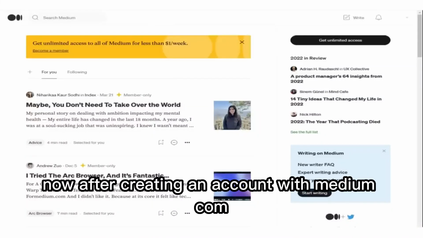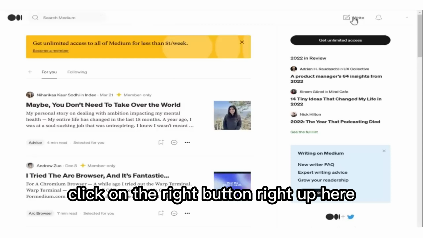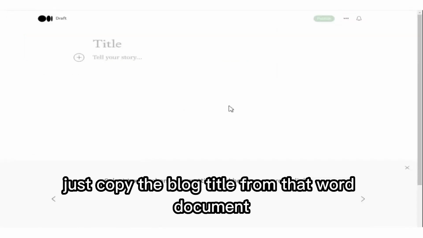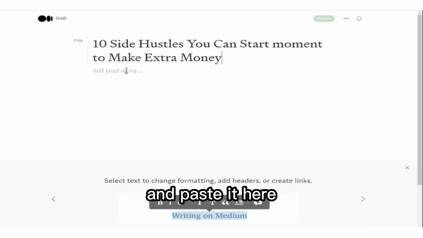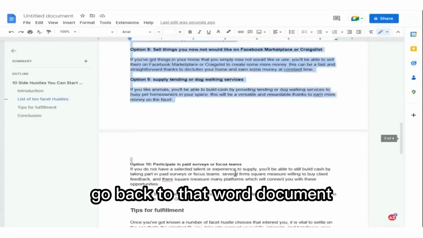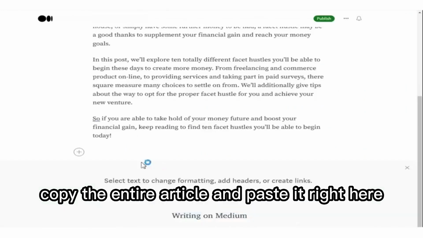Now after creating an account with Medium.com, click on the write button right up here. Now for the title, just copy the blog title from that Word document and paste it here. And for the content, again go back to that Word document, copy the entire article and paste it right here.